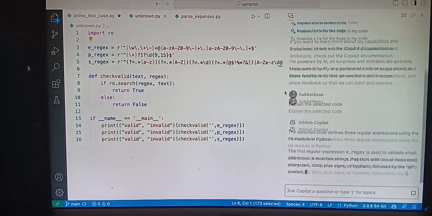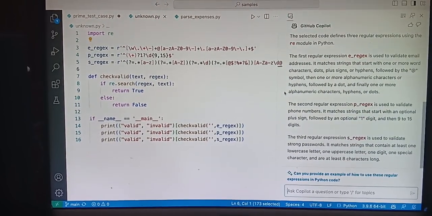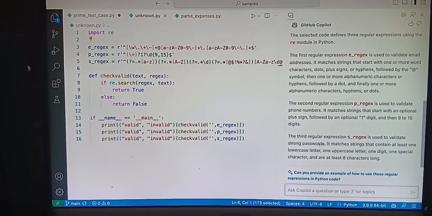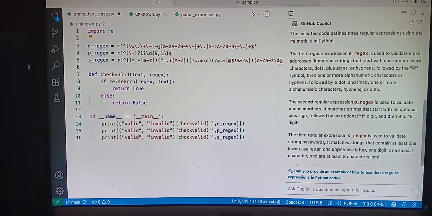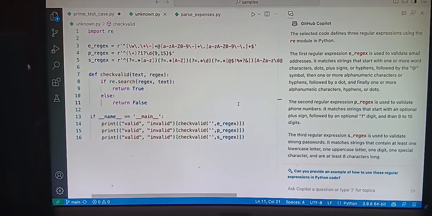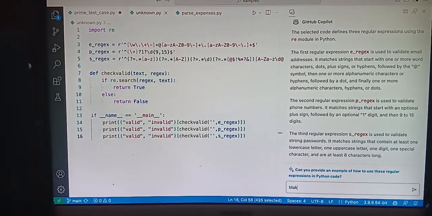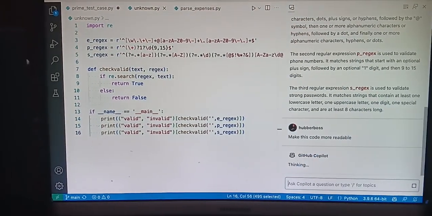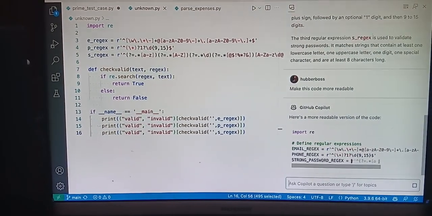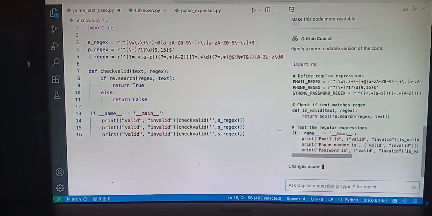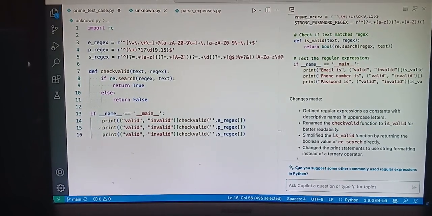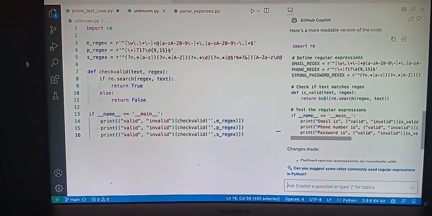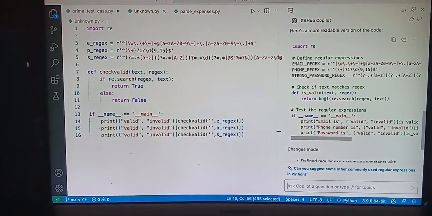Okay, Copilot is rendering my response. You can see here the first regular expression is validating email addresses, the second one is validating phone numbers, and the third one is validating strong passwords. Makes sense, I guess. So let's highlight this and make this code a bit more readable. Make this code more readable. And Copilot analyzes my code. You can see here, now my regular expressions get nice names, I get nice comments. It looks much better, but I think we can do even a little bit better to make the next person that takes this code understand it even more.